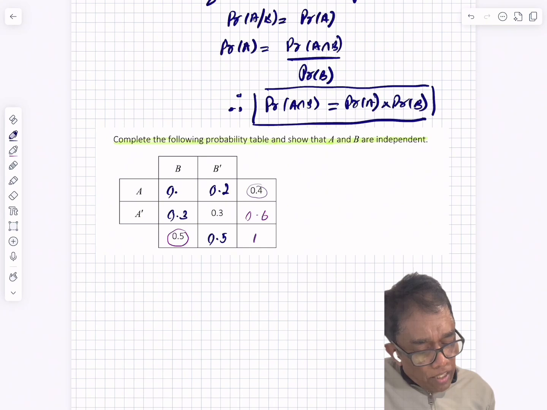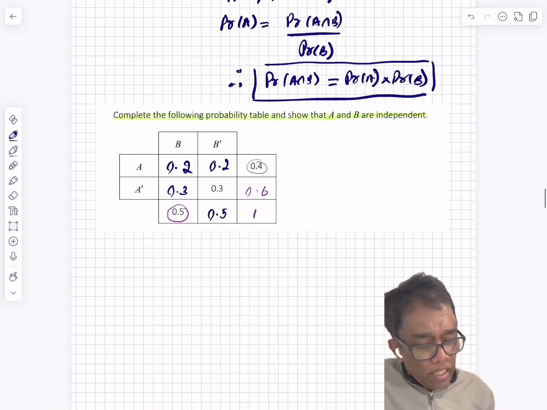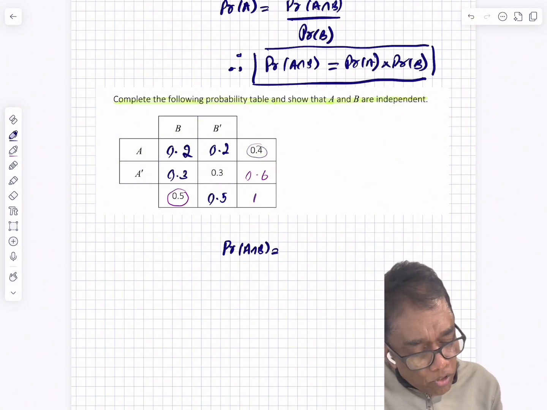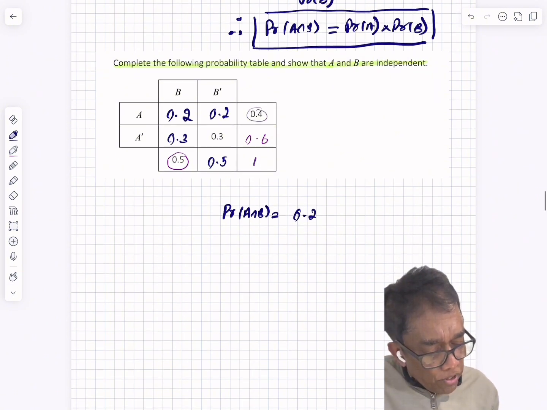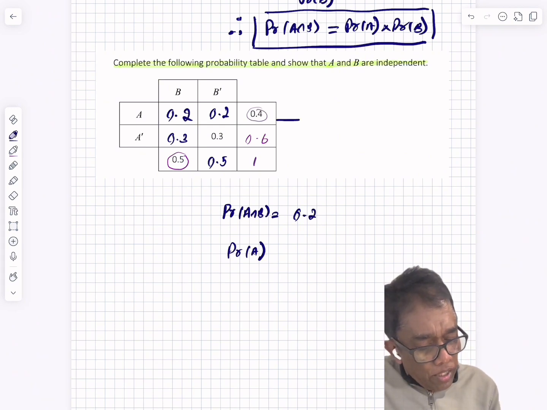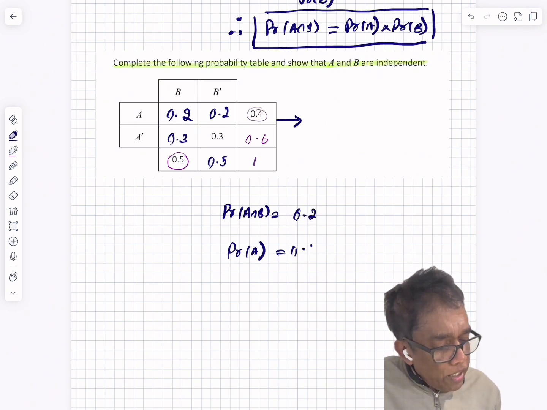What is the probability of A intersection B? 0.2. What is the probability of A? We know this row, it is 0.4. What is the probability of B? This column, it is 0.5.